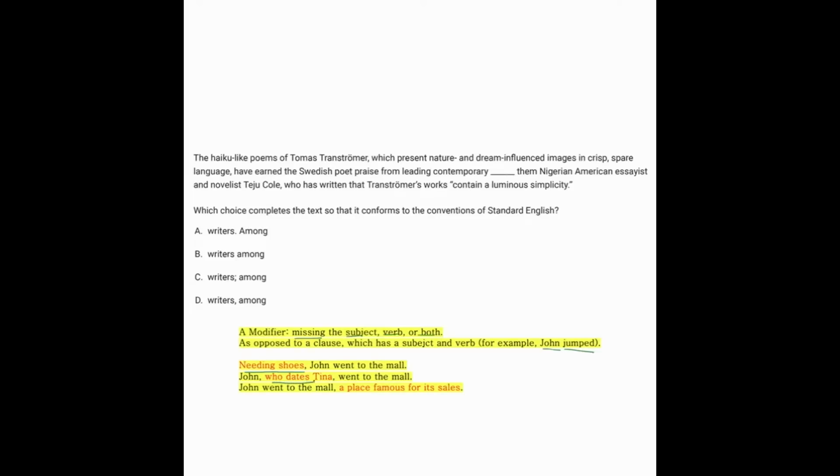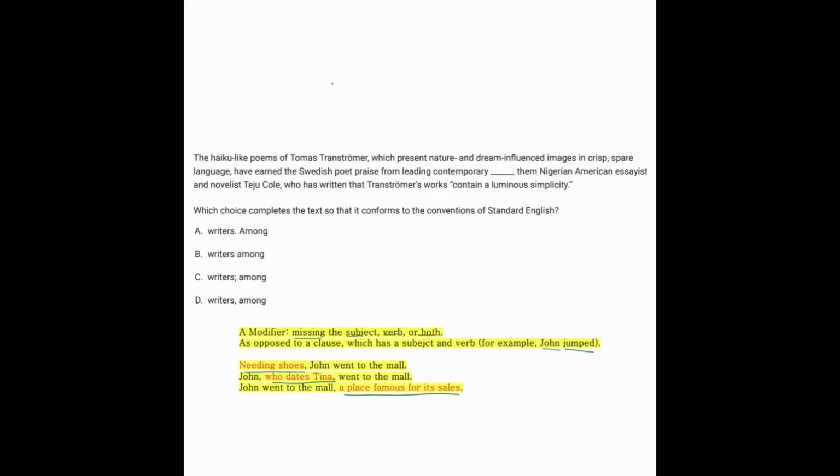In this modifier here, we have a verb, dates, but who is not a pronoun for the word John, so there's no mention of the subject in there. And in this last one here, there's no subject or no verb, no mention of John or he, and no mention of maybe the word is. This is a place famous for its sales. And as you can see, modifiers can go at the beginning, middle, or end of the sentence, and they're always separated from the rest of the sentence by commas.